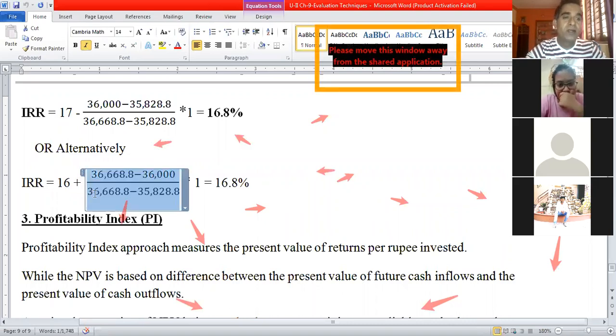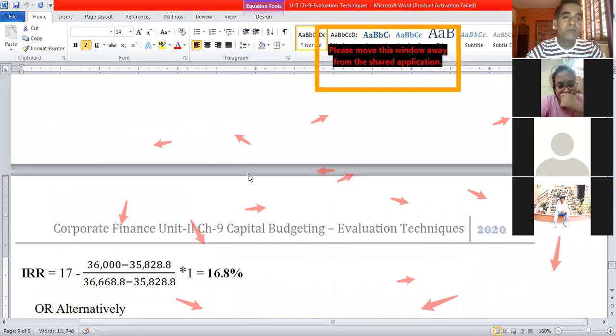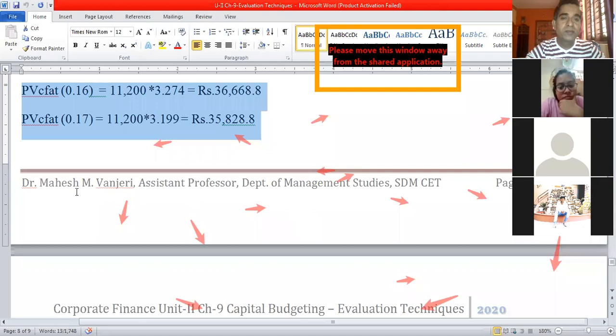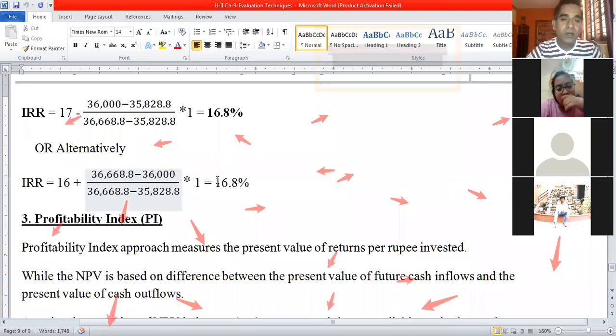Divided by the difference between PVCFAT at 16% interest and 17% interest, into 1, which is delta R, the difference between the two interest rates 16 and 17. Once we simplify, the answer we get is 16.8%, which is considered as the internal rate of return.